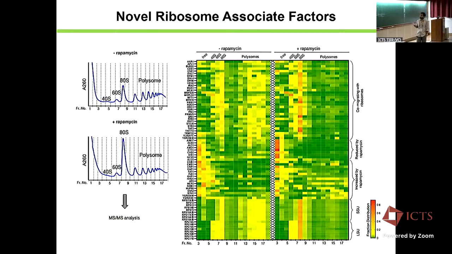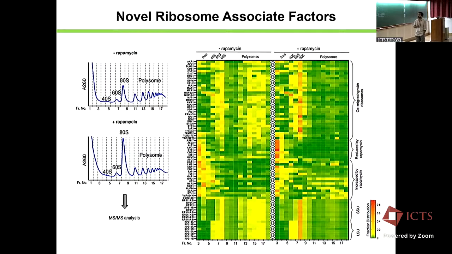We also have some interesting candidates where these factors are more associated under TORC1 inhibited condition. Whether these factors help in the translation regulation under starvation condition is also an open question. So she is characterizing these factors now.